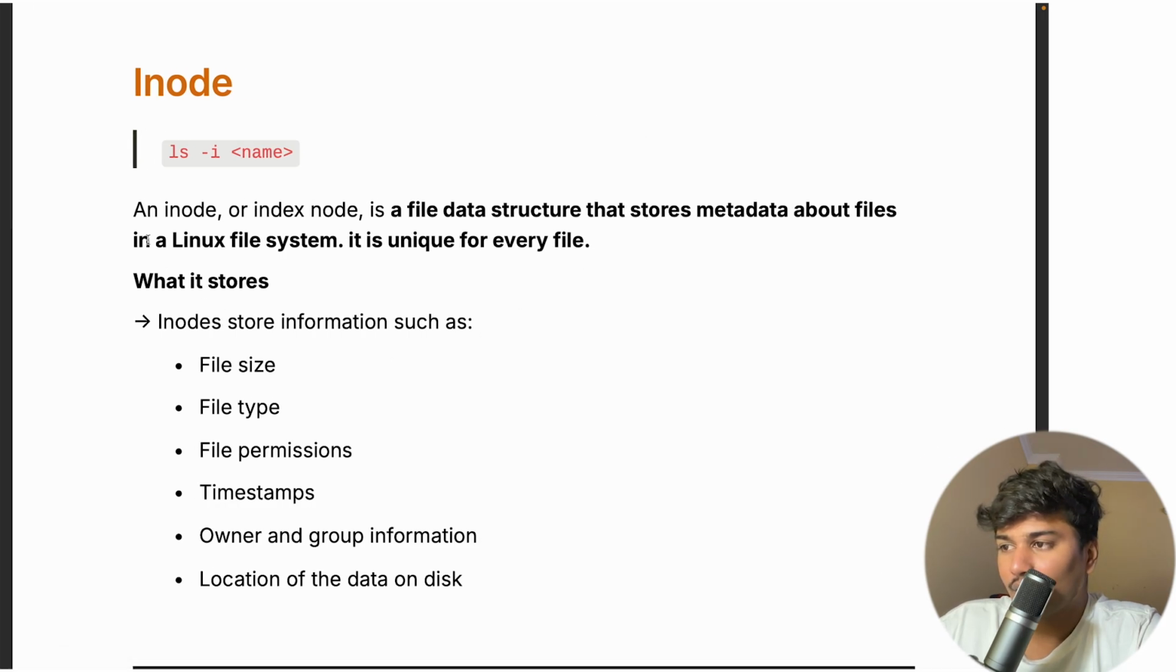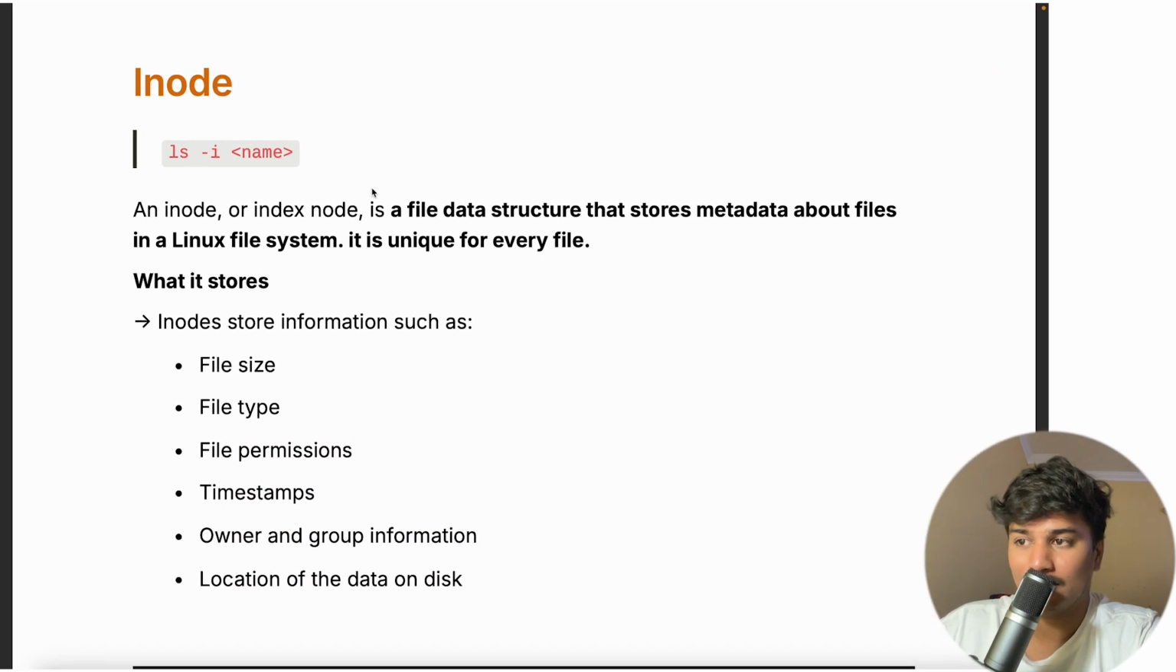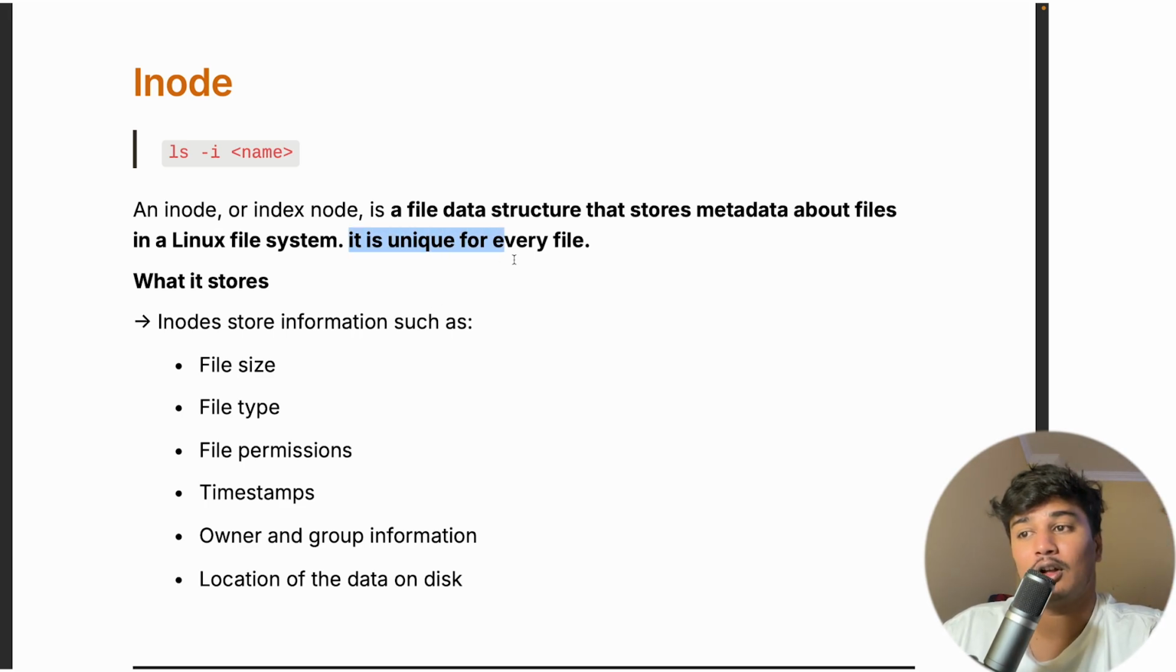So an inode, or index node, is a file data structure that stores metadata about the file in a Linux system, and it is unique for every file. So this is the inode, and what it does, it is a data structure that stores the metadata about the file in a Linux file system, and it is always unique for every file.